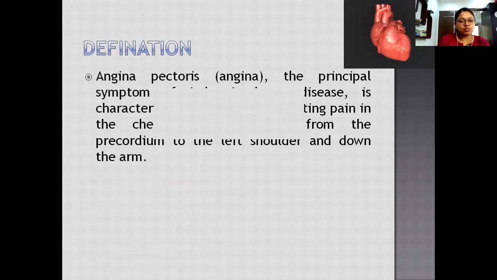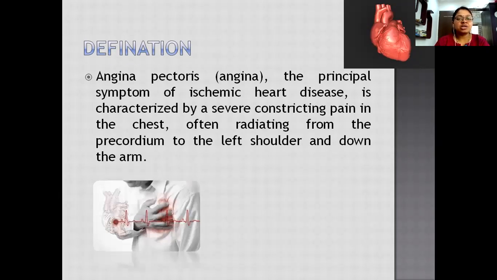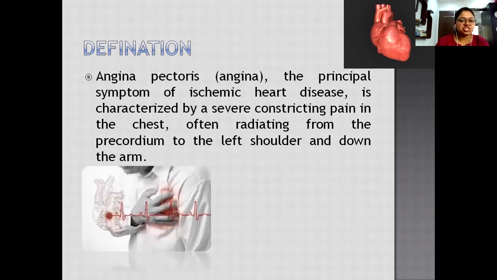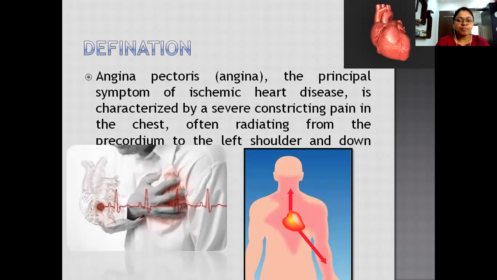Now let's see the definition of angina pectoris, which in short form is also known as angina. It is one of the principal symptoms of ischemic heart disease, characterized by very severe contracting pain in the chest. Often it is irradiated from the pericardium to the left shoulder and down to the arm.